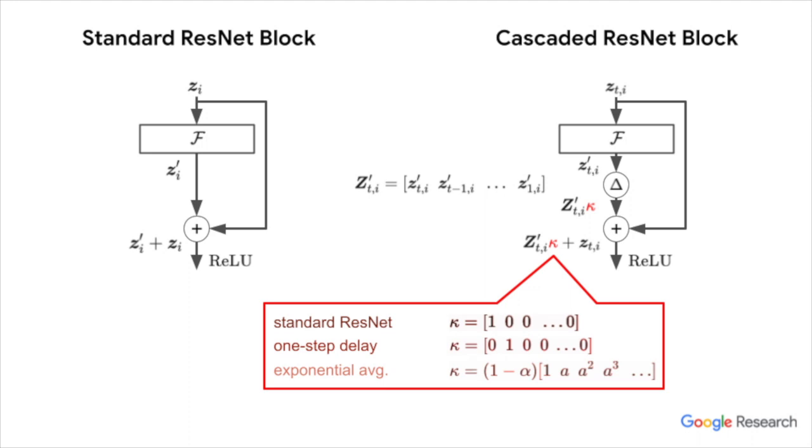We implement cascaded dynamics in a ResNet by replacing the standard ResNet block with a cascaded block. The block includes convolutional layers, depicted by block F in the figure, and we insert a new operator delta at the output of the convolution, which implements a tapped delay line memory. The memory is convolved with a temporal kernel, kappa, and we can choose this kernel to introduce various sorts of delays. Note that the skip connection bypasses the delay, which allows immediate transmission of primitive representations to higher blocks. As a result, all blocks contribute to the output at each time step, but the output produced by those blocks is based on partial or delayed information.